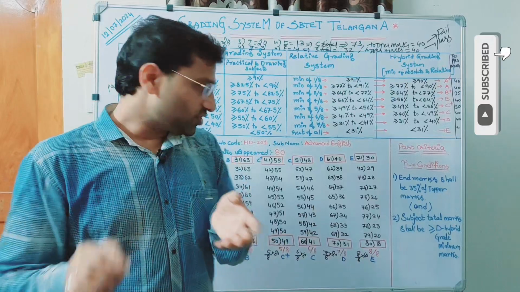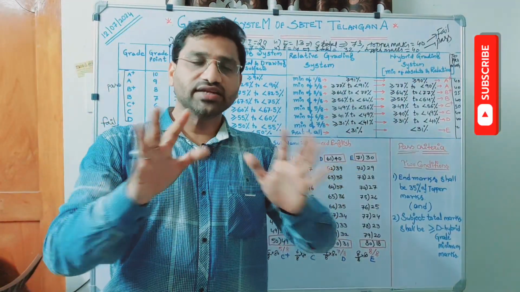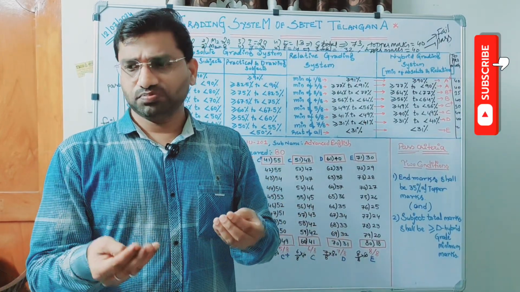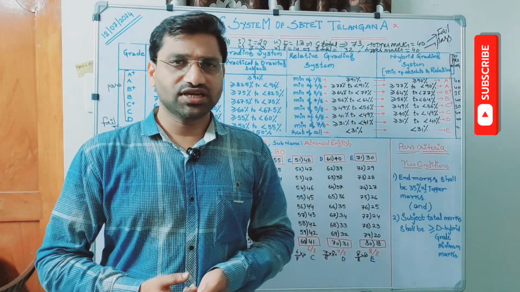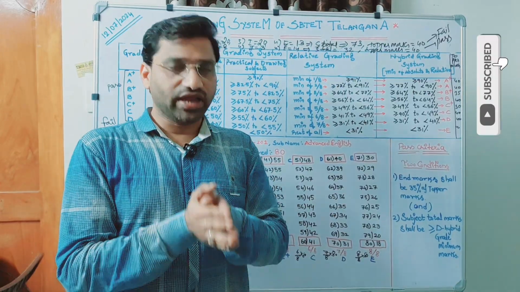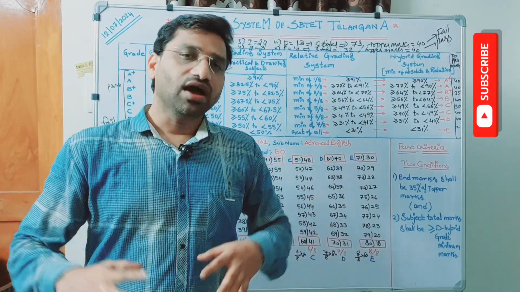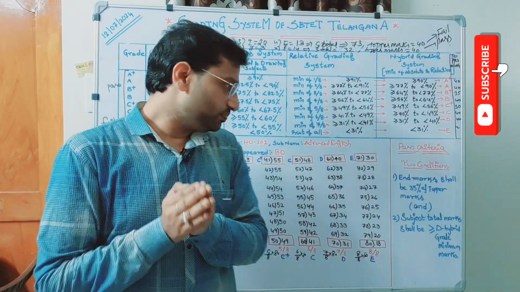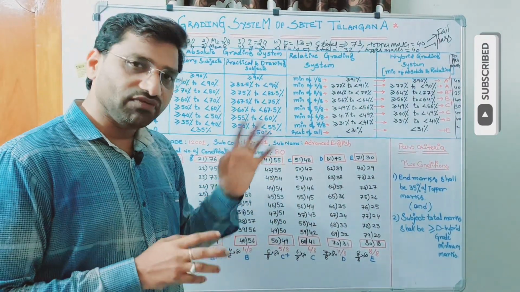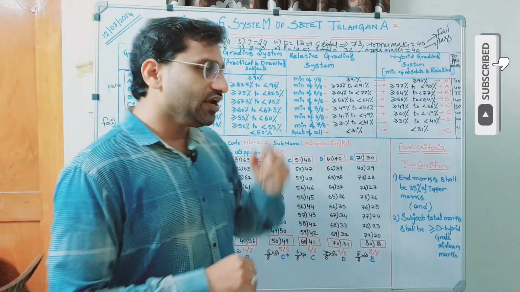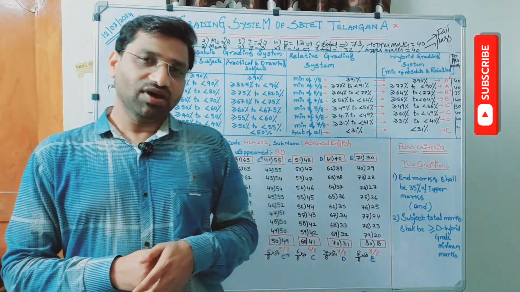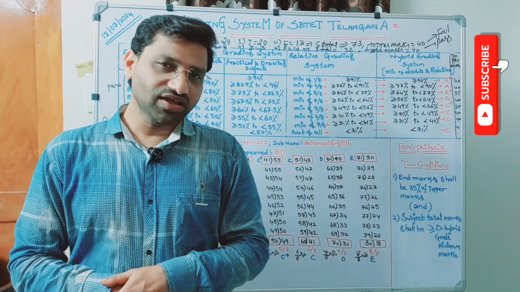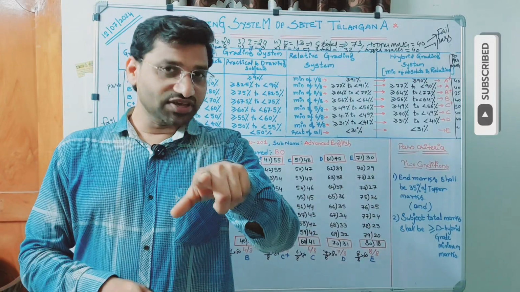Suppose, assume that in one subject 7 candidates appeared all over the state. Maybe in English, or whatever it is, a general subject. Generally, fewer candidates will fail in English. So let us assume that all over the state only 7 candidates appeared in the supplementary English subject. If you do this as 7 out of 80, what is the rate? 1 by 8 logically is 0. We will not take any float value. So 1 of 7 is nothing.